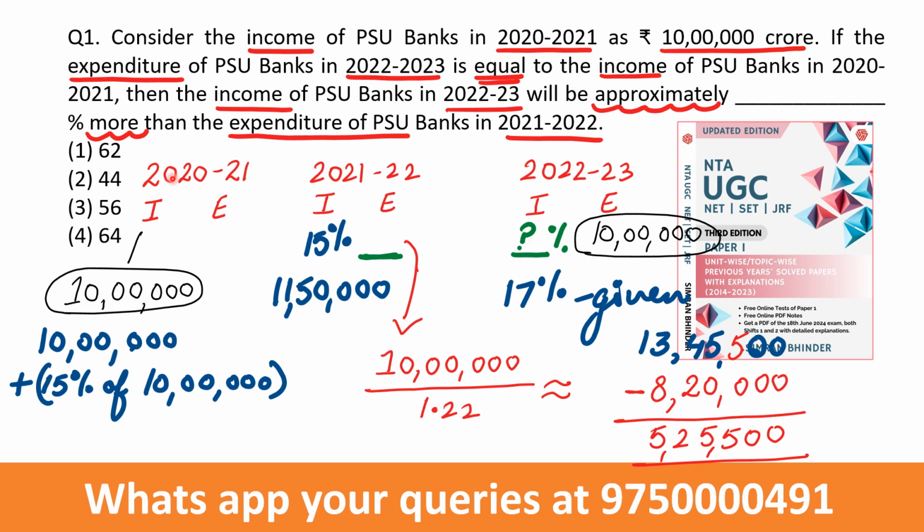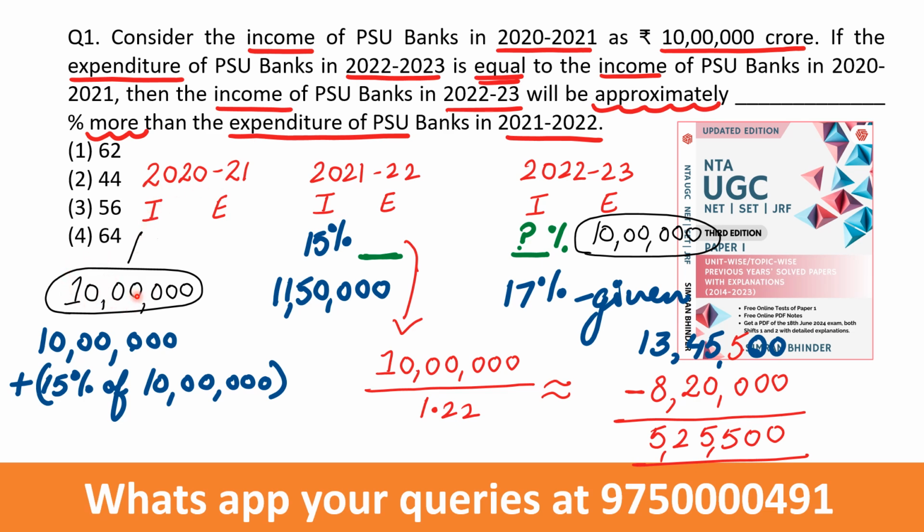2020-21 income expenditure written over here, clear. Then I have written over here year 2021-2022 income expenditure. Then 2022-2023 income expenditure is written. Now from the question itself, I'm not doing anything on my own. Income of PSU banks in this year is 10 lakh crore. So you can see in this year income of PSU banks, I'm writing it over here, 10 lakh crore.